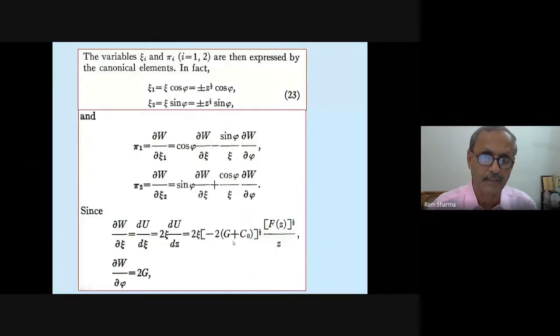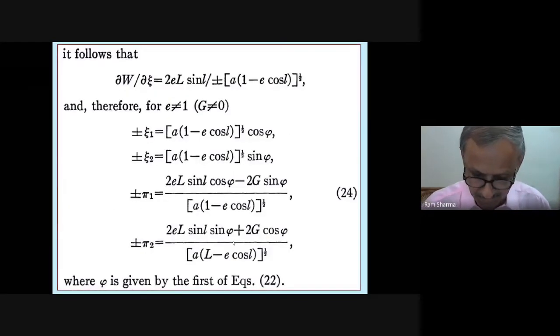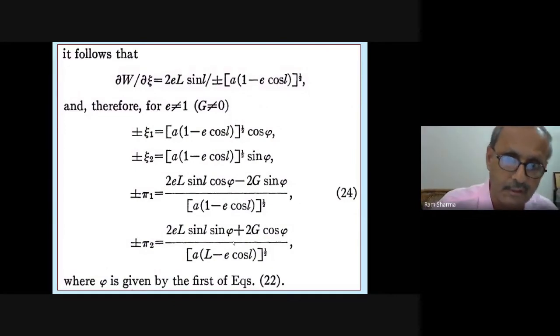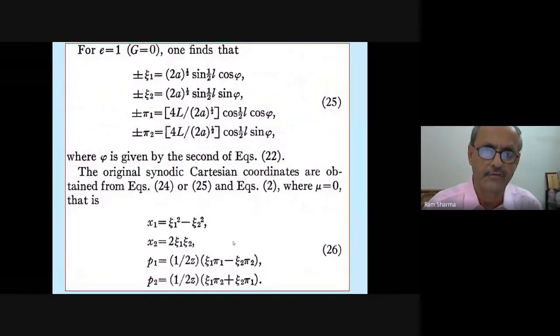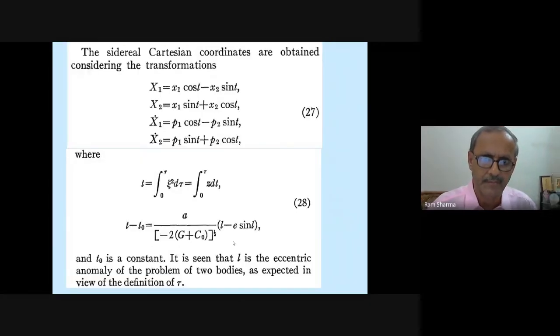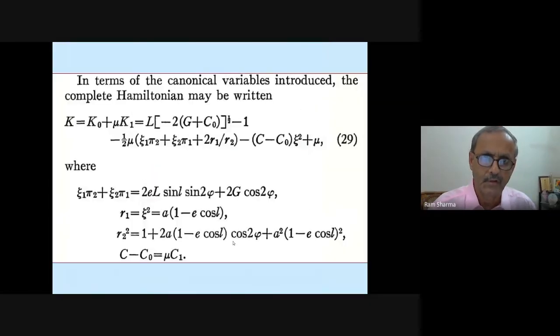That is the beauty of the Hamiltonian approach, that the final product comes out very simple. But of course, in between it's a complicated affair. All these he has written for E equal to 0, E equal to 1, etc., because he made the paper very, very general. So now this Hamiltonian is written in full with mu, and all these parameters are there.